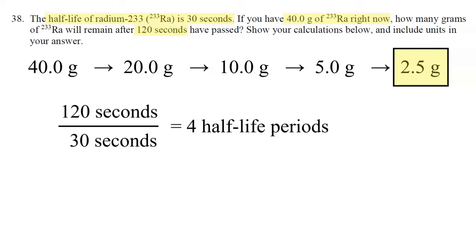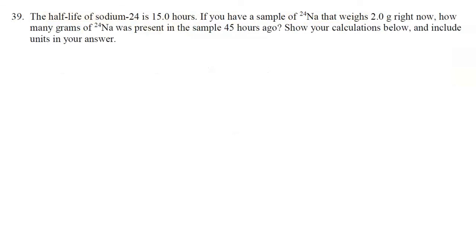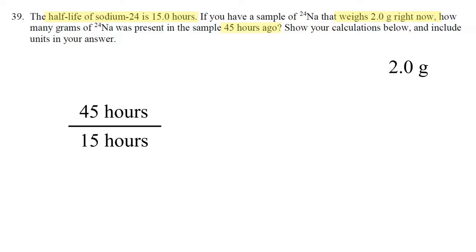In our next question, which is question 39, it says the half-life of sodium-24 is 15 hours. If you have a sample of sodium-24 that weighs 2 grams right now, how many grams of sodium-24 was present in the sample 45 hours ago? So it weighs 2 grams right now, but we're going to have to go back in time and figure out how much it weighed 45 hours ago. So 15 hours is one half-life. 45 hours is the total time. 45 divided by 15 is 3.